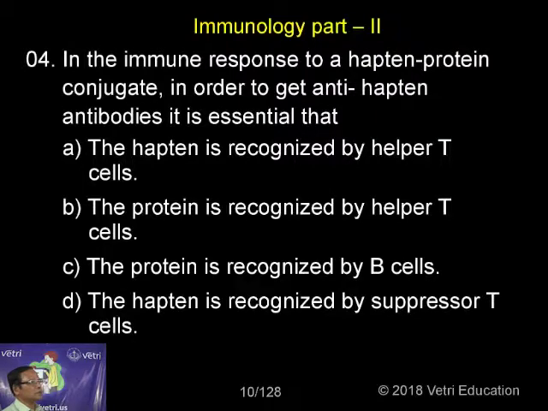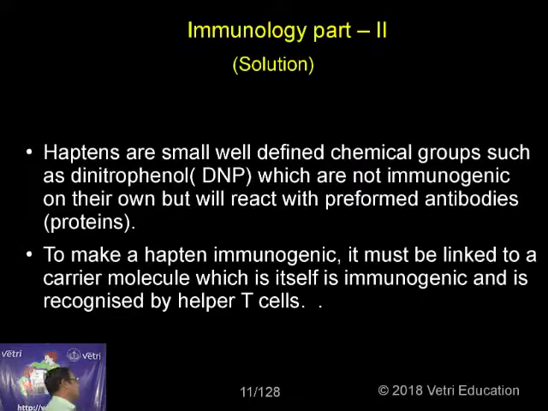To make that substance, what we can call a hapten, antigenic, it must be linked to a carrier molecule. Once it is linked to a carrier molecule, if the carrier molecule is immunogenic, then only is it possible to create an antigen and antibody reaction. So I mentioned here haptens